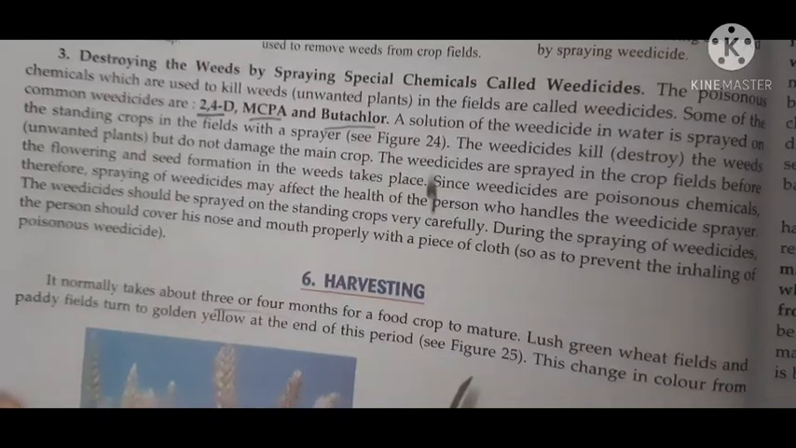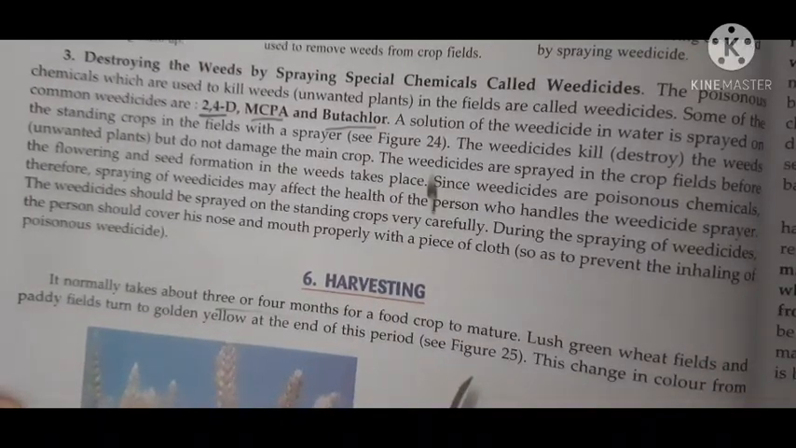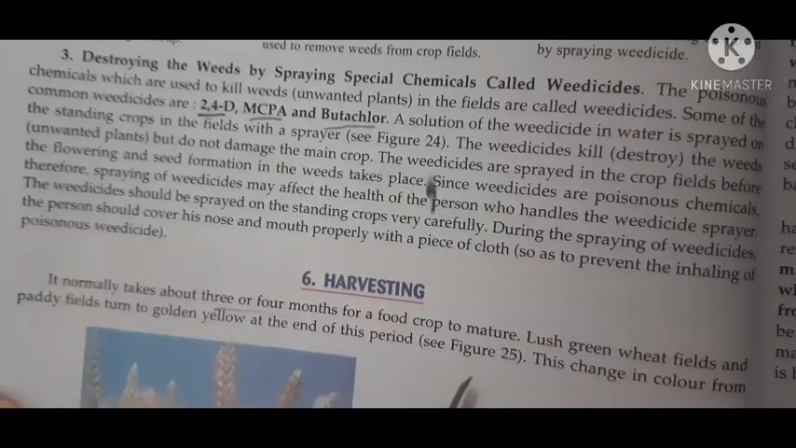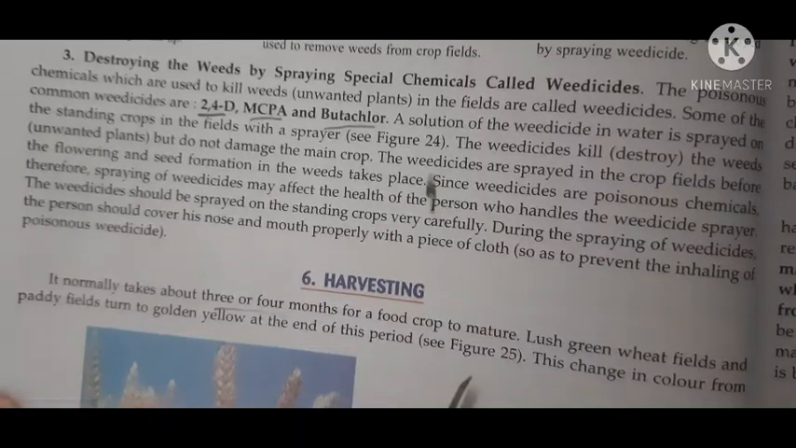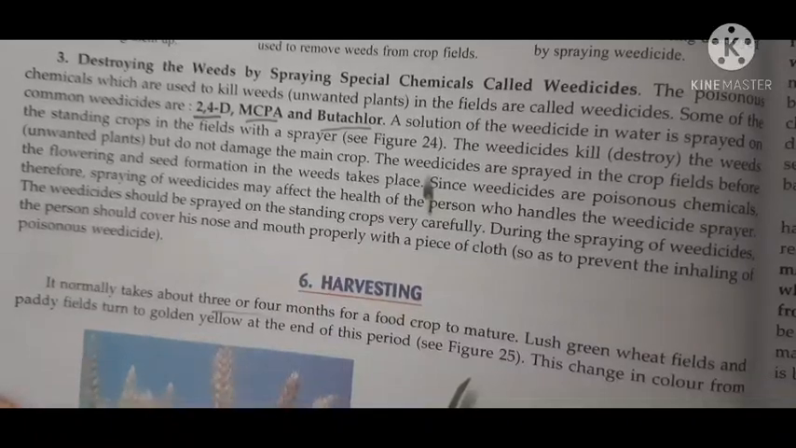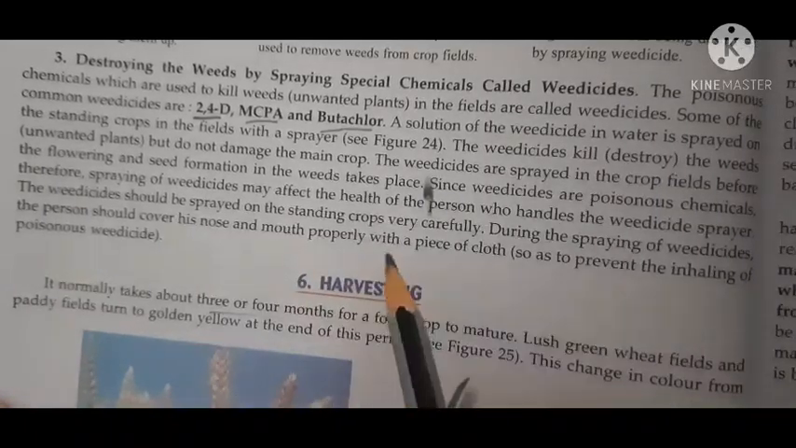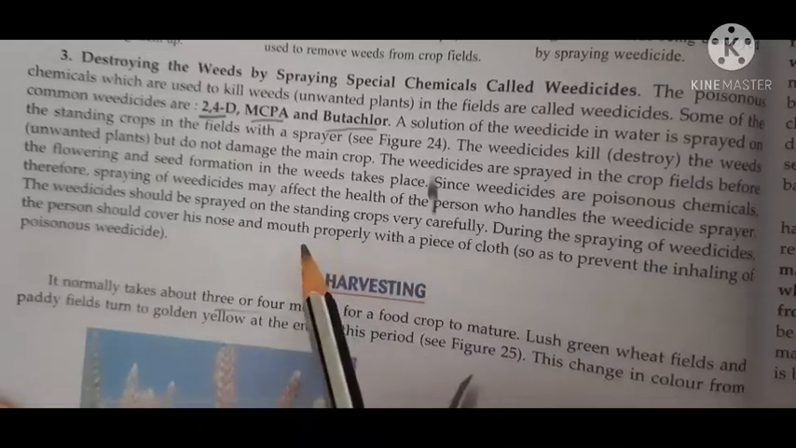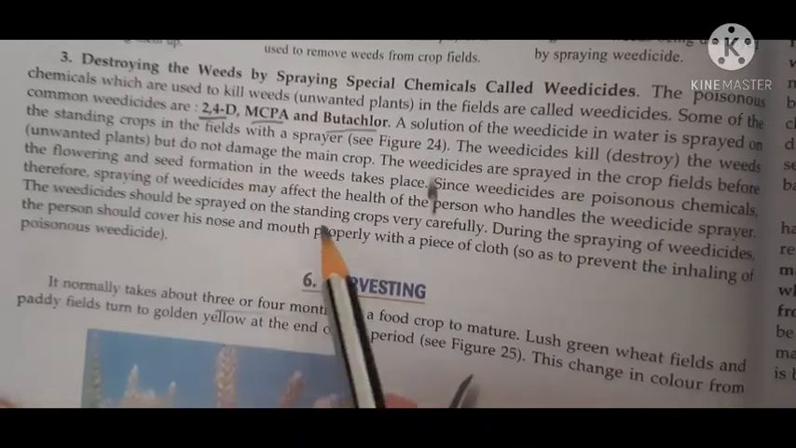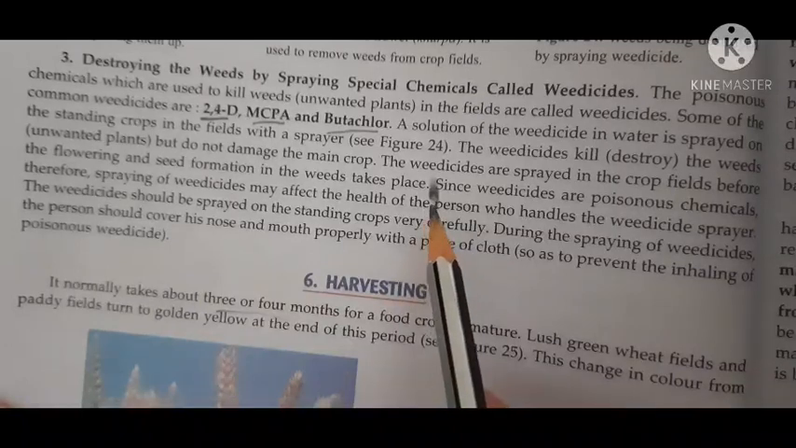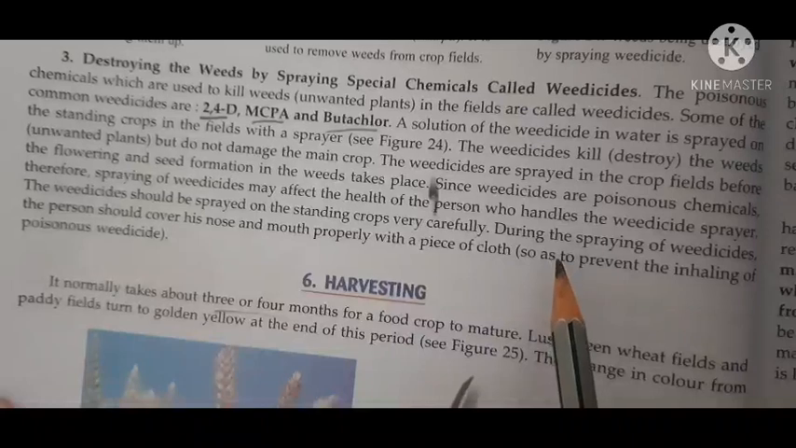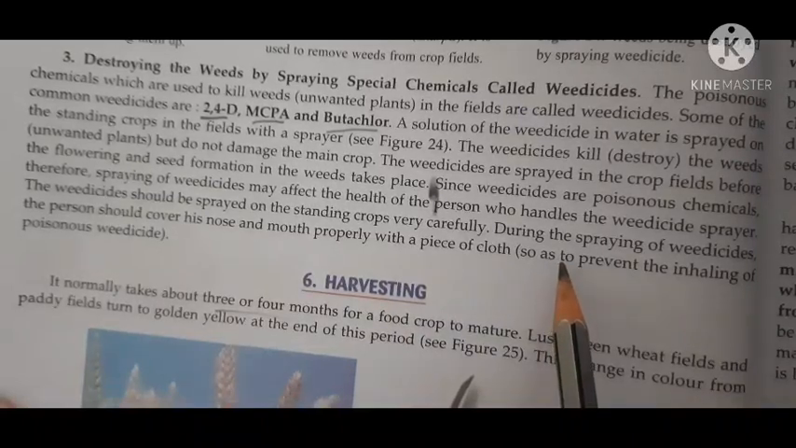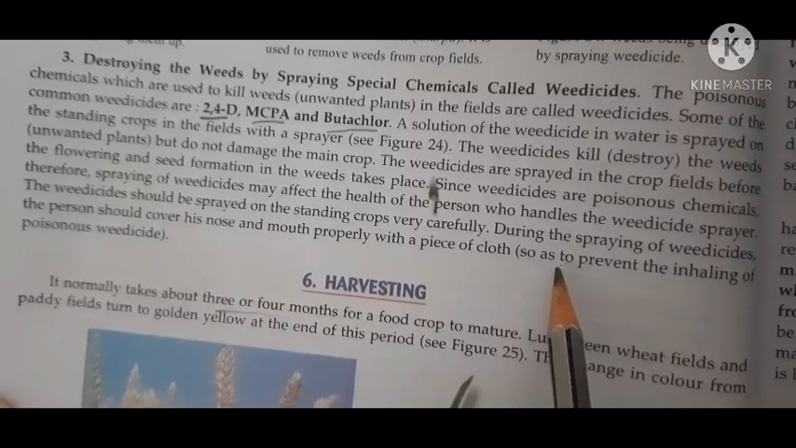Because if it is done after the seed formation, then there is no use of killing the weeds by weedicides, because if the seed formation takes place, then the seeds will fall on the ground and will germinate and form new weeds. So that is why just before the formation of seed or flowering, the weedicides are sprayed in the field. Weedicides are highly poisonous chemicals, so the person spraying the weedicides should cover the face and the hands also.